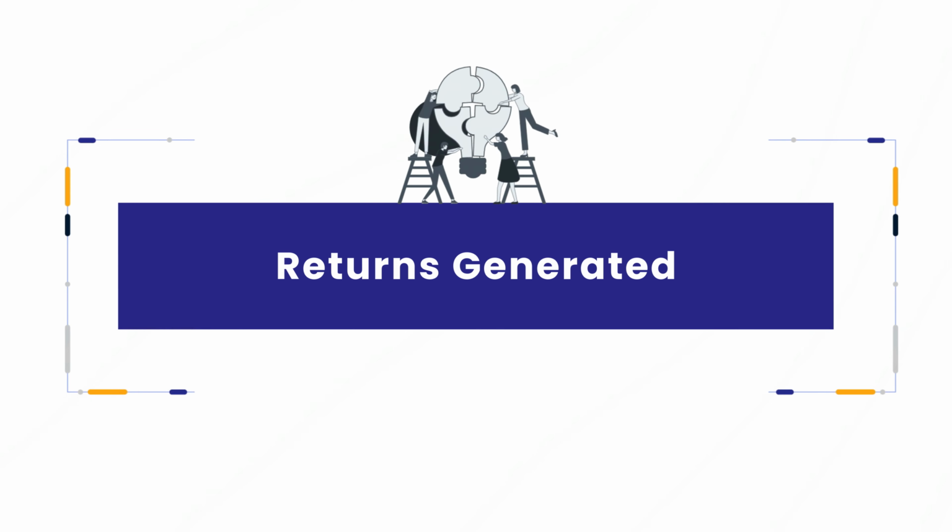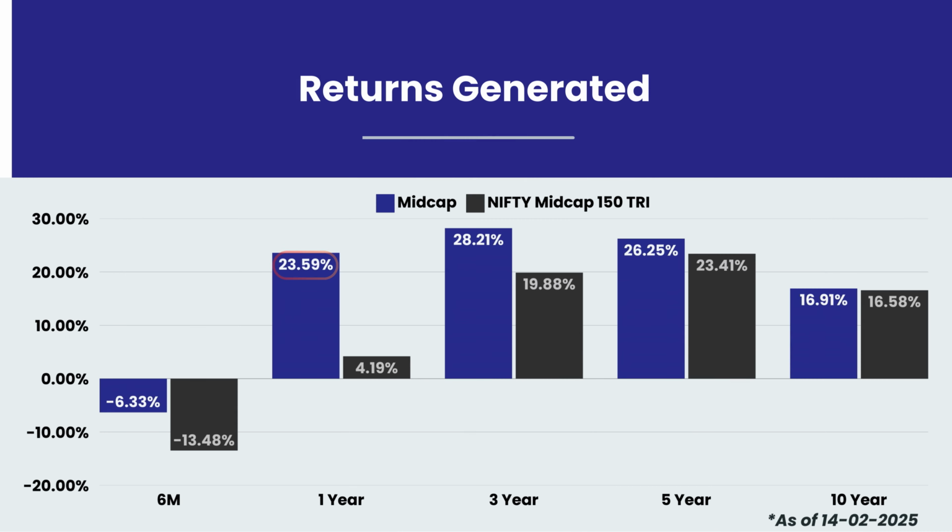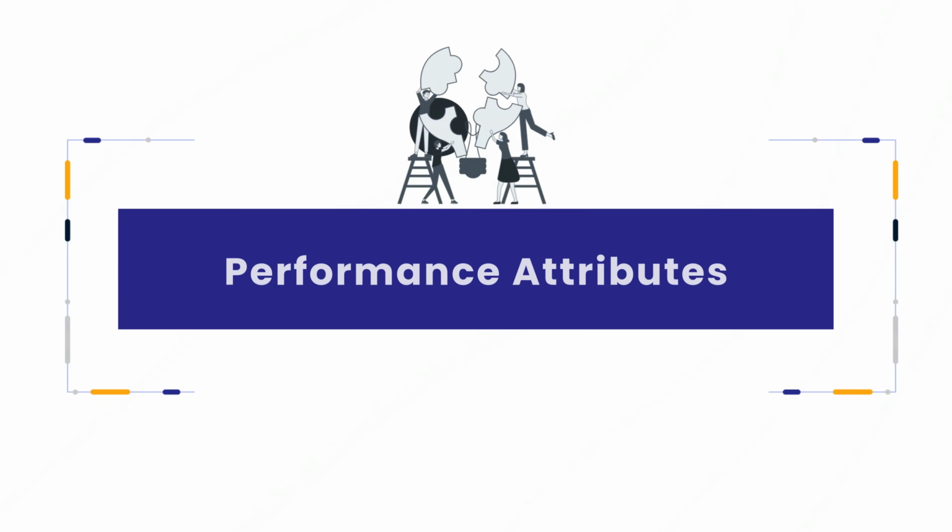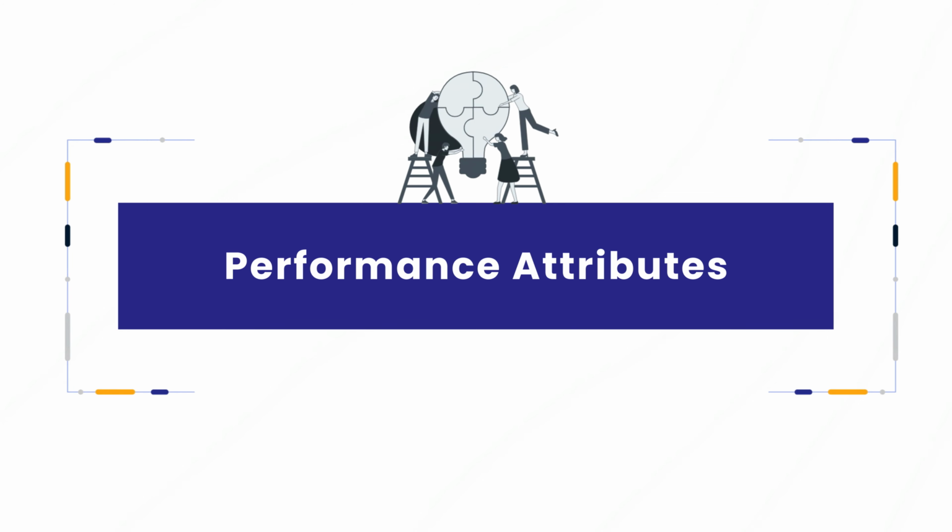Now, let's look at the returns generated by the fund. The Motilal Oswal Midcap Fund has delivered a 23.59% per annum return in the last 1 year, outperforming its benchmark, which posted a 4.19% return, and it delivered a 26.25% per annum return in the last 5 years, outperforming its benchmark, which posted a 23.41% return as of 14th of February 2025.